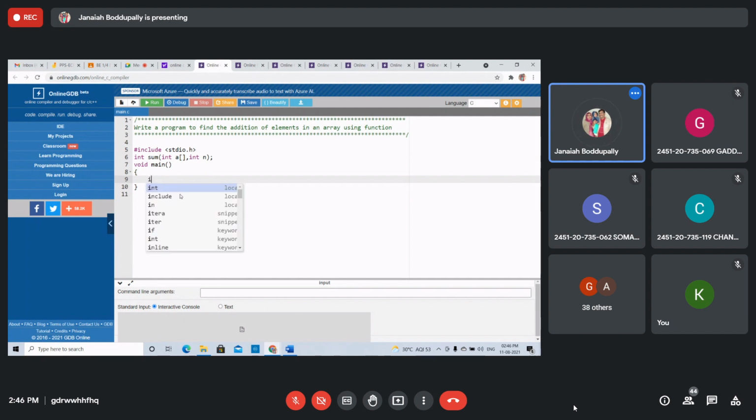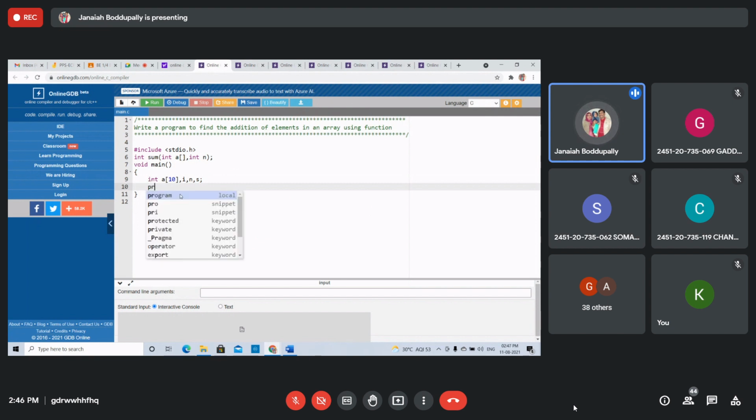Now, declare the variables: int a of 10 elements, index for the array, size of the array, and s to store the sum. Now, enter the elements. How to read the elements? Use printf: enter the size or number of elements, size of the array.